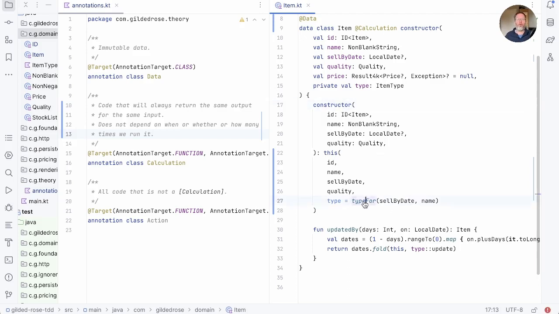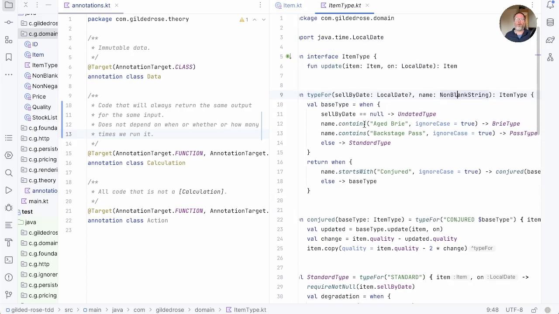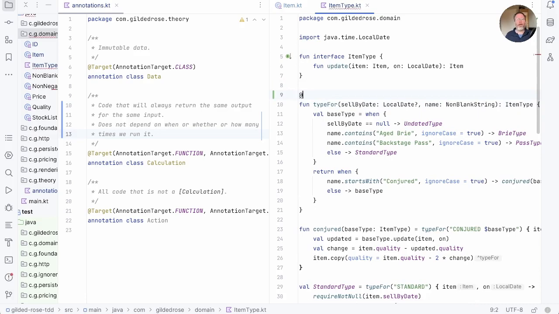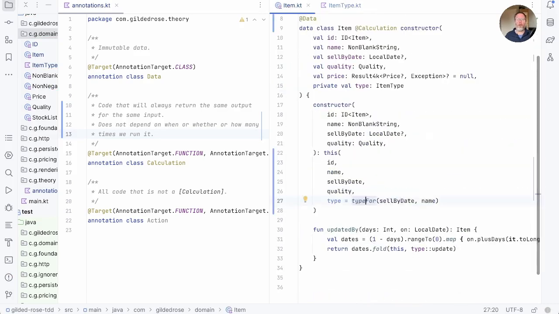So let's go and have a look in type4. Here it is. And it takes a sell-by date and a non-blank string. And it just calls things that are all calculations, name, contains, and so on. So I think we can mark this as a calculation. And then with that knowledge, we can go back here and say that this constructor is a calculation.